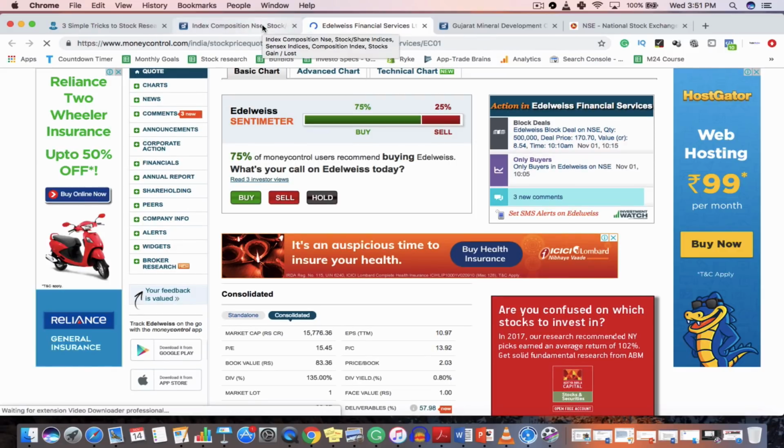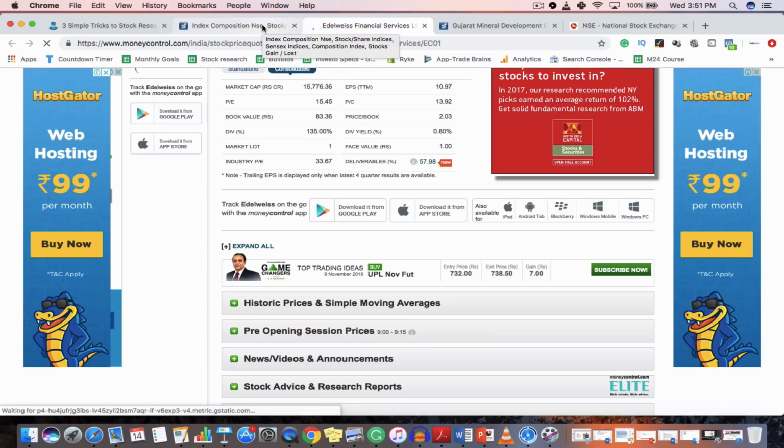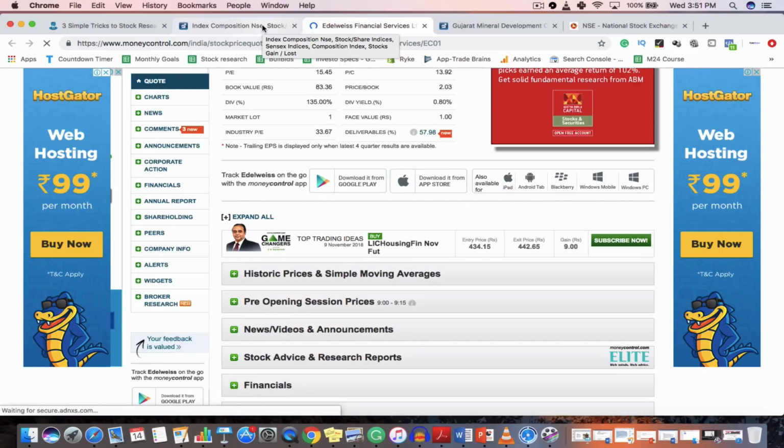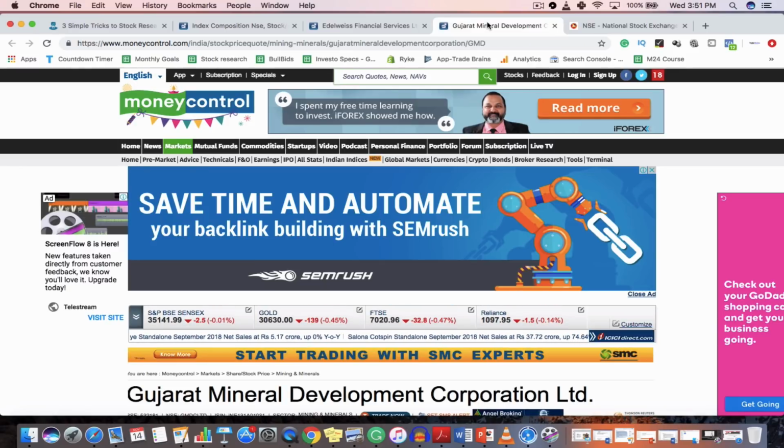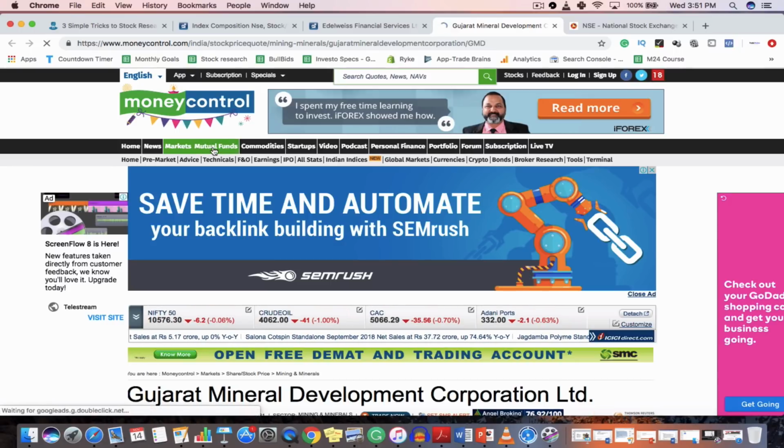So this is the first strategy. You can check the index composition of different indices, industry wise or sector wise, whichever you prefer. And the second strategy is also related to the same website, Money Control. So just go to the Money Control website and click on mutual funds.